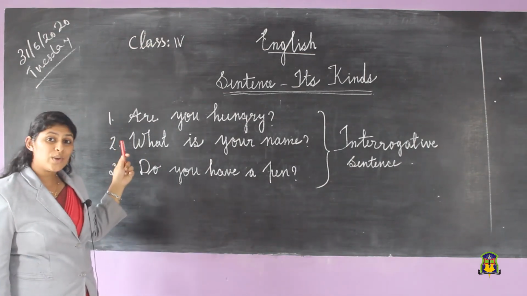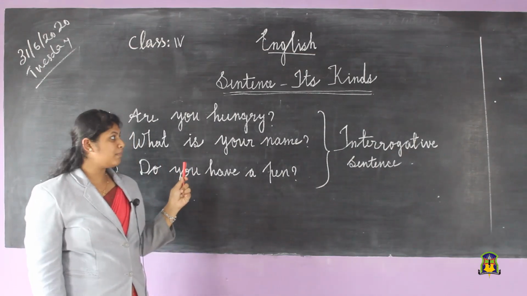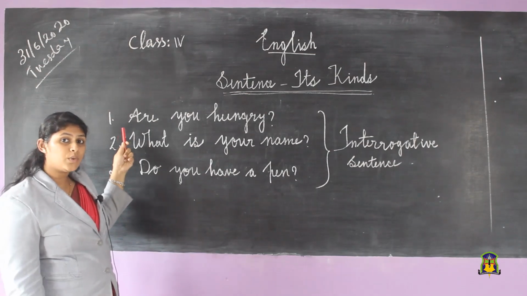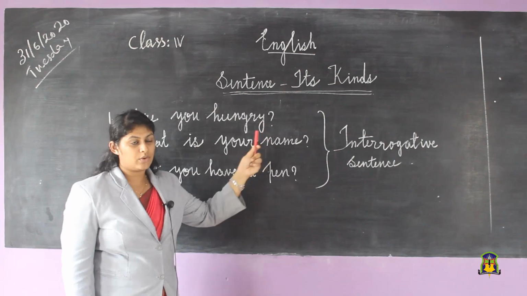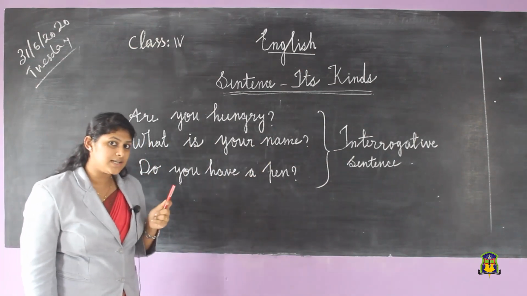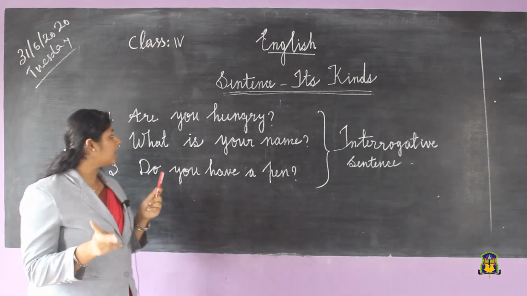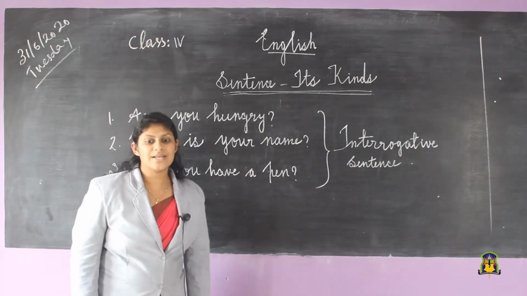Those question sentences are called interrogative sentences. An interrogative sentence should start with a capital letter and end with question mark. Whenever you write question sentences, these two things you should keep in your mind.